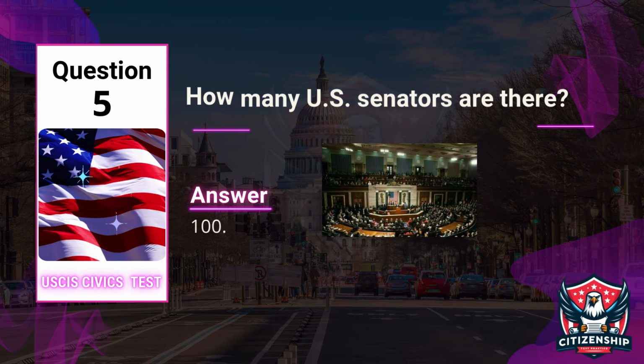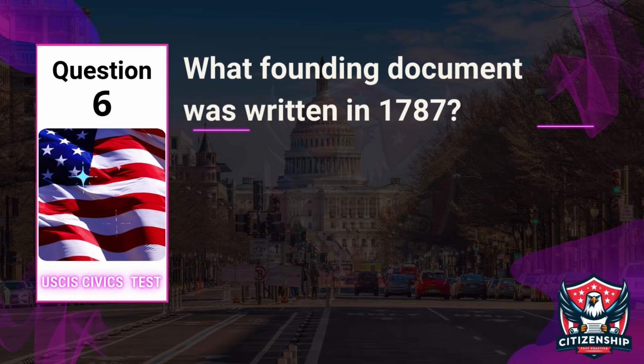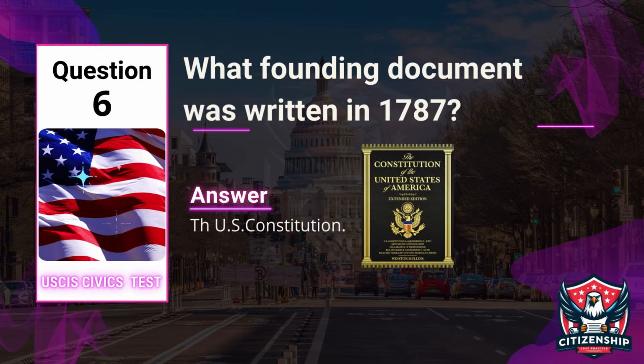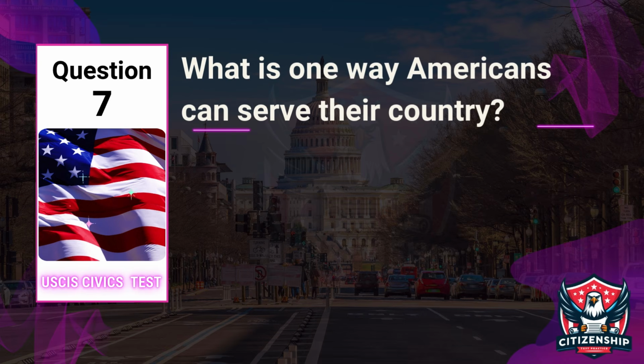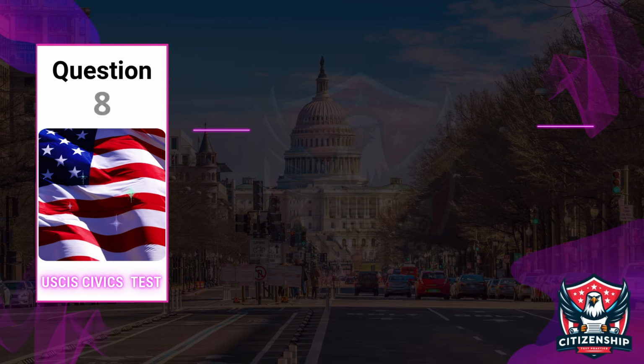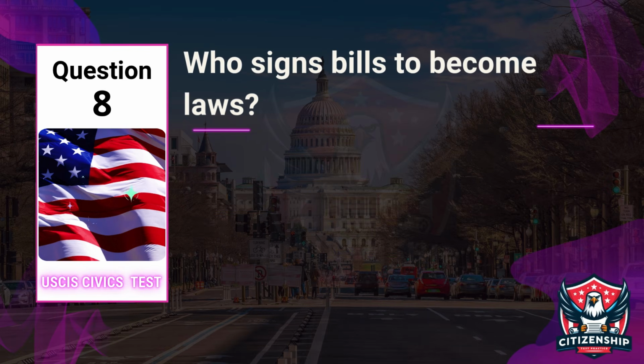Answer: 100. Question 6. What founding document was written in 1787? Answer: the U.S. Constitution. Question 7. What is one way Americans can serve their country? Answer: vote. Question 8. Who signs bills to become laws?